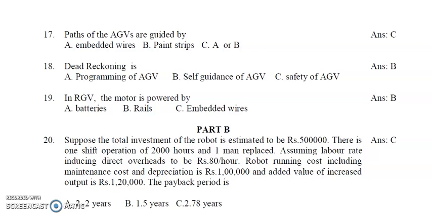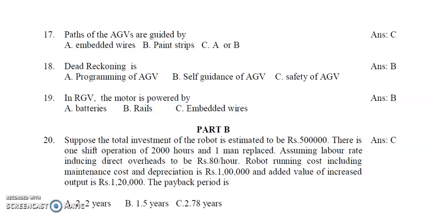18. Dead reckoning is: A. Programming of AGV, B. Self-guidance of AGV, C. Safety of AGV. B, self-guidance of AGV. Dead reckoning means the number of revolutions the wheel is going to rotate and where it has to turn, all those things are calculated.